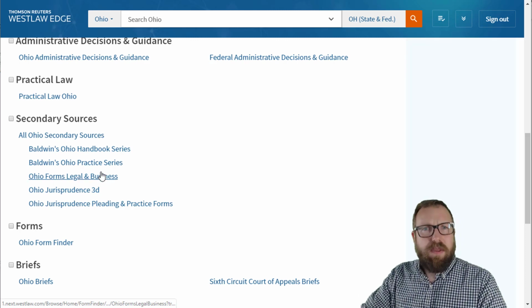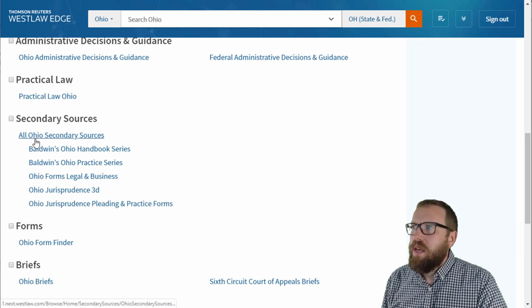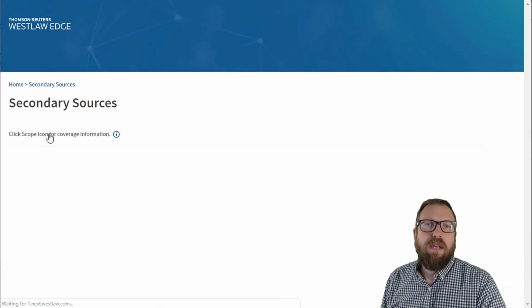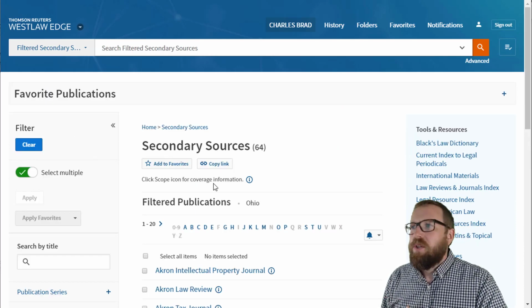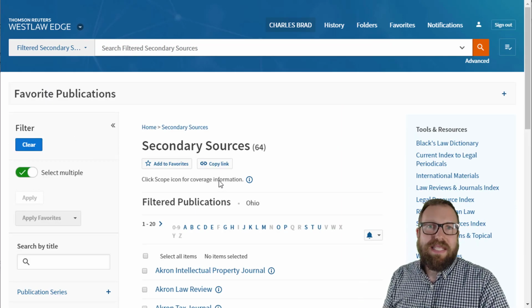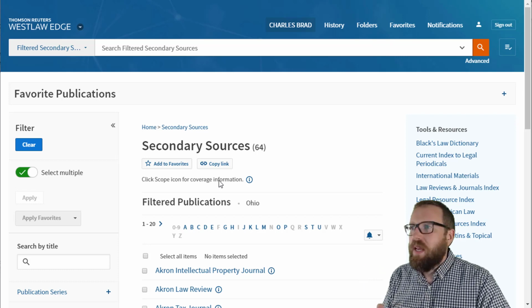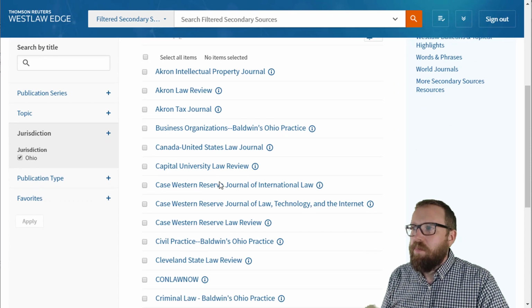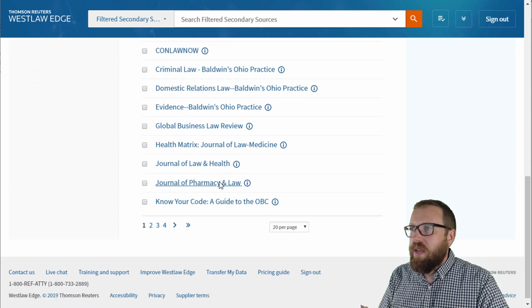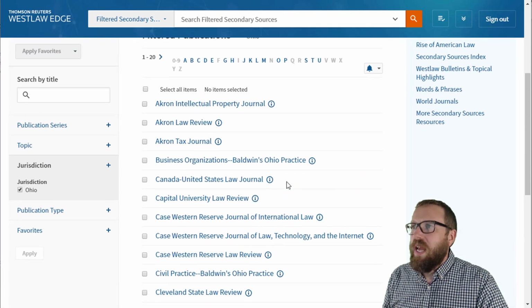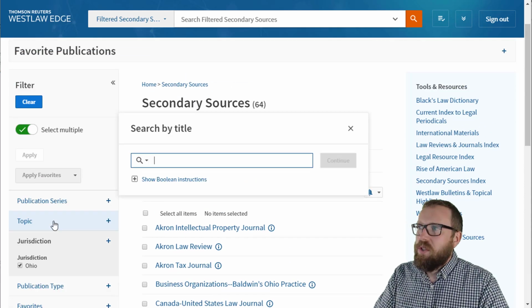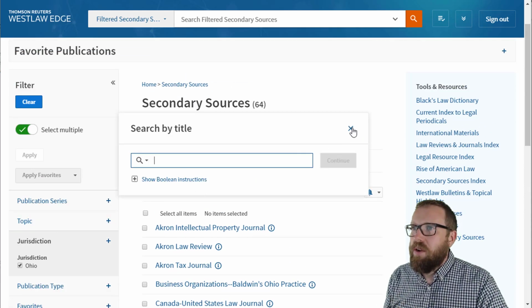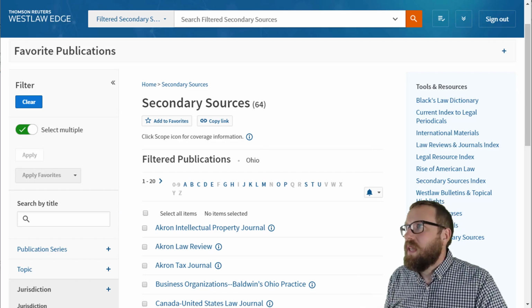And I always put some of the high flyers here, some of the really good ones. But then I like to click on all secondary sources, and then it shows you more of what they have. So going off of what we were talking about in the text about false imprisonment, we would want something on tort law. And so we can scroll down here through all of the sources and look for tort law. And here we could use the search bar and search by title. So we'd put in tort or something like that.